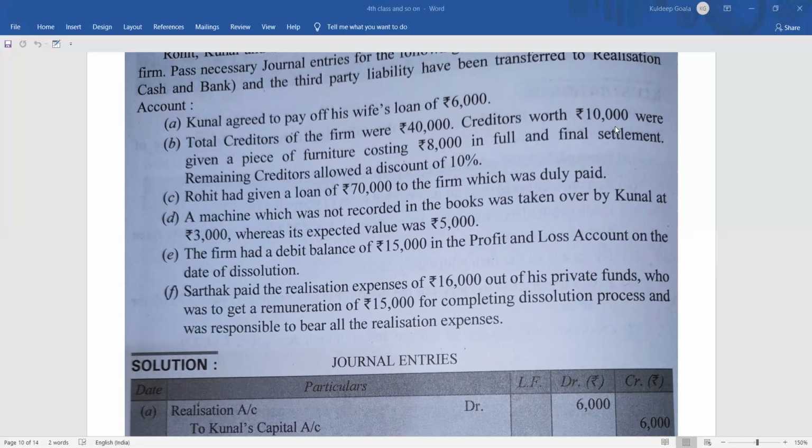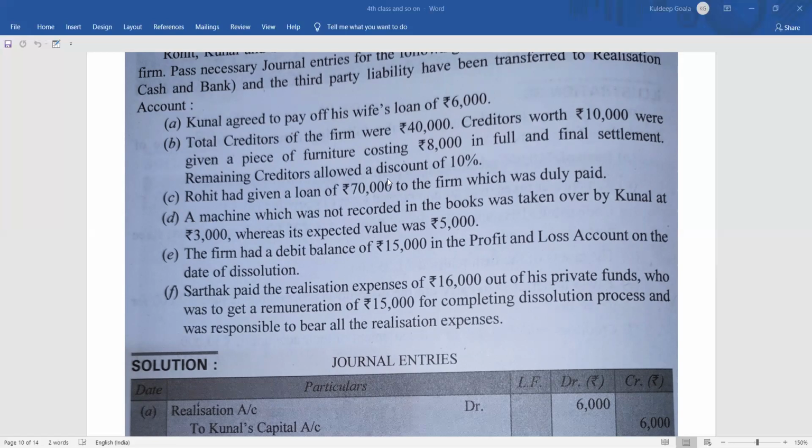If it is not there in the solution also, you make it as a note that creditors worth 10,000 who were settled by giving the furniture of 8,000 will not be entered, will have no entry here. Otherwise the entry would be realization account debit to realization account, so it will be cancelled. There will be no entry for that. It was a full and final settlement with the 10,000 creditors.